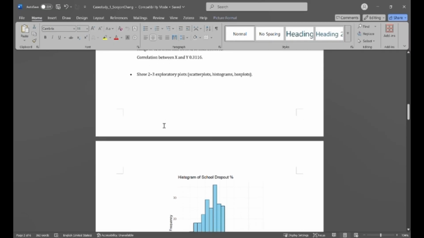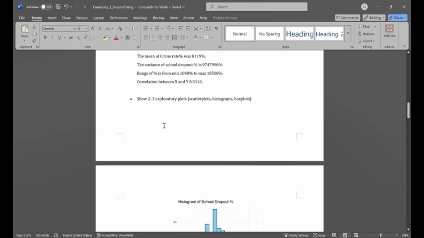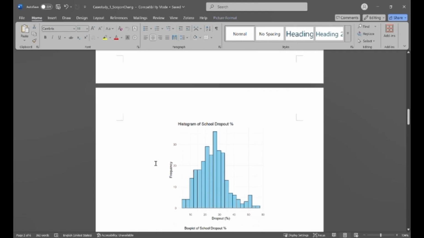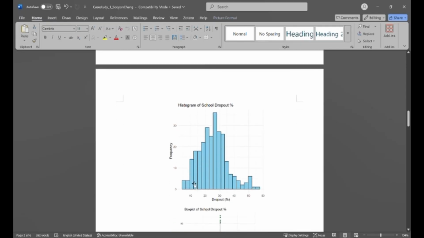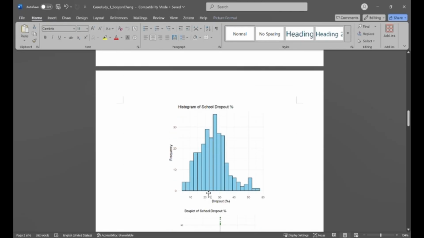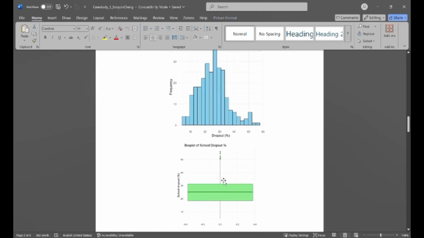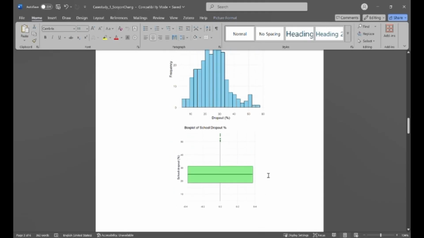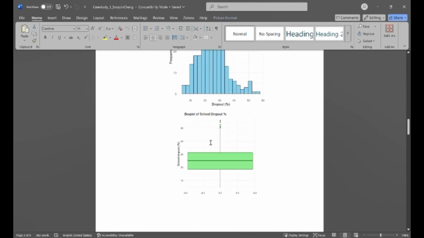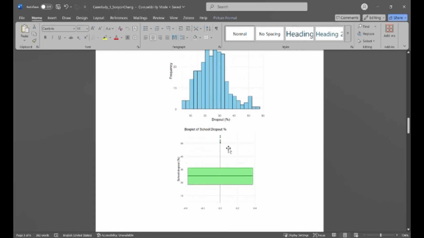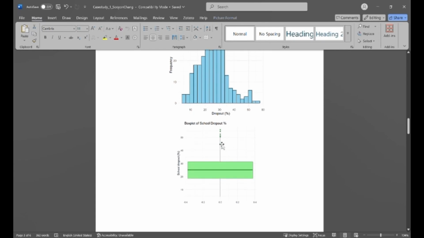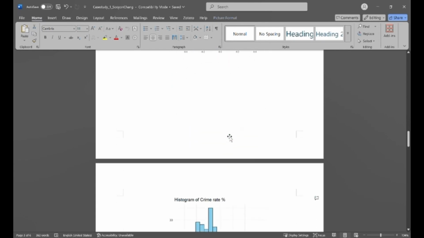Two to three exploratory plots were made, using histograms and box plots for the single variables of school dropout and crime rate percentage. For the school dropout percentage, the histogram looks like this, and the box plots show some outliers in the extreme regions.